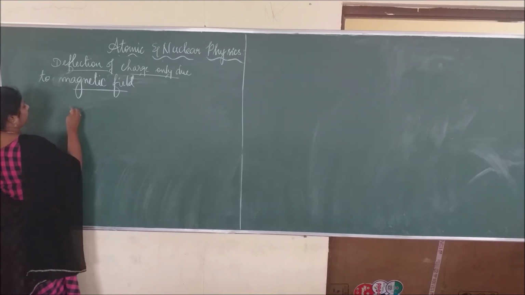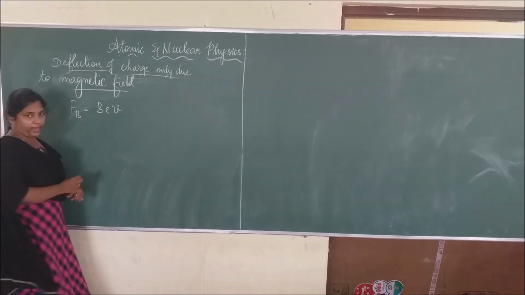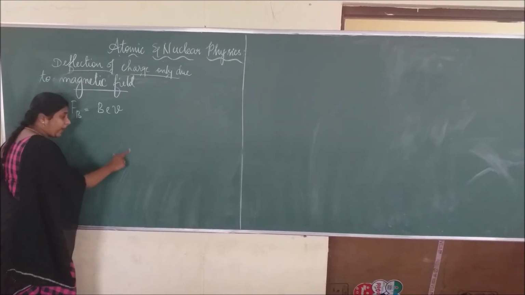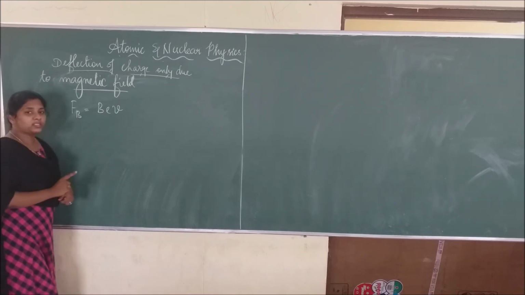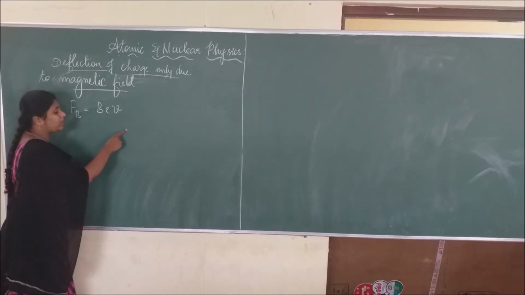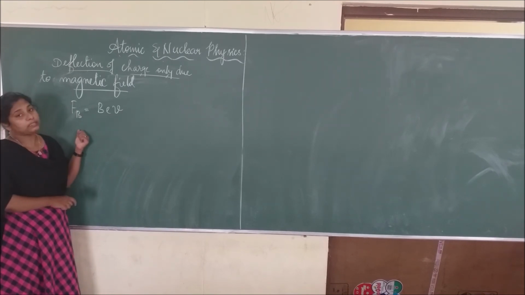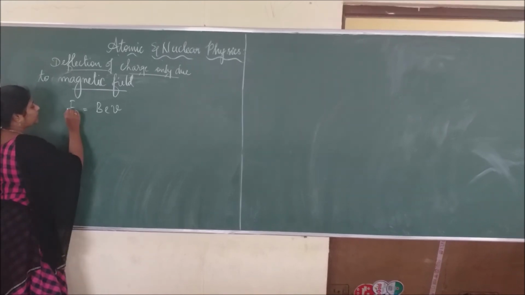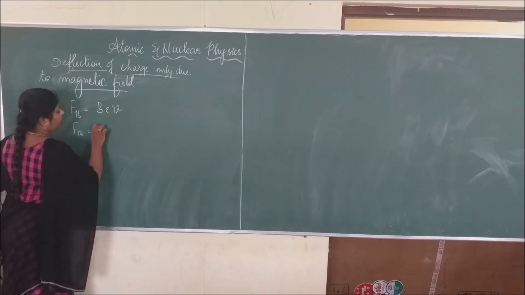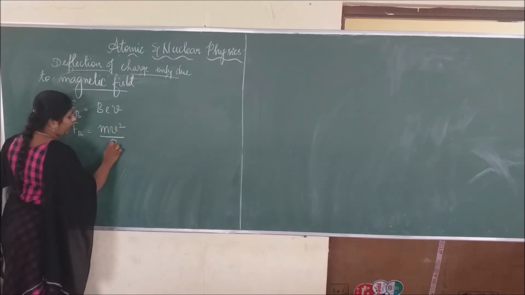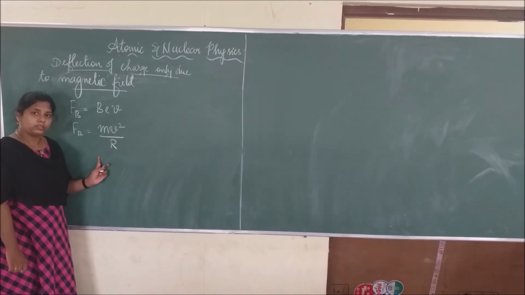Okay. So the magnetic force equation is Fb equals BeV in terms of magnitude. But according to the diagram, once the magnetic field is turned on and the electric field is turned off, the electrons travel around a semicircular path, in which this force provides the centripetal force. So that equation becomes Fb equals mv square by r, where m is the mass, v is the velocity, and r is the radius of the circular path.